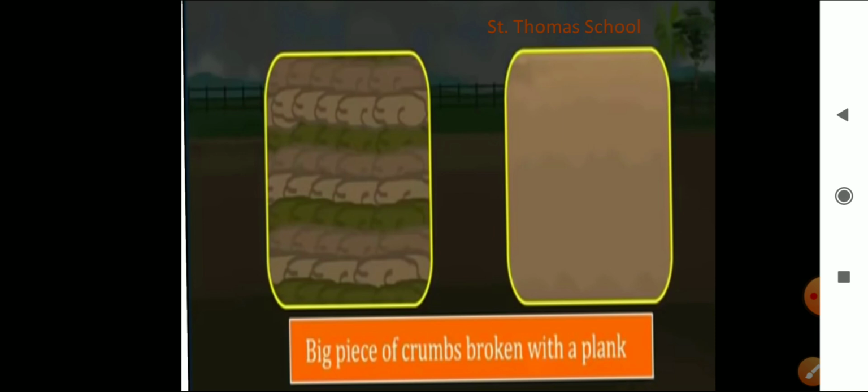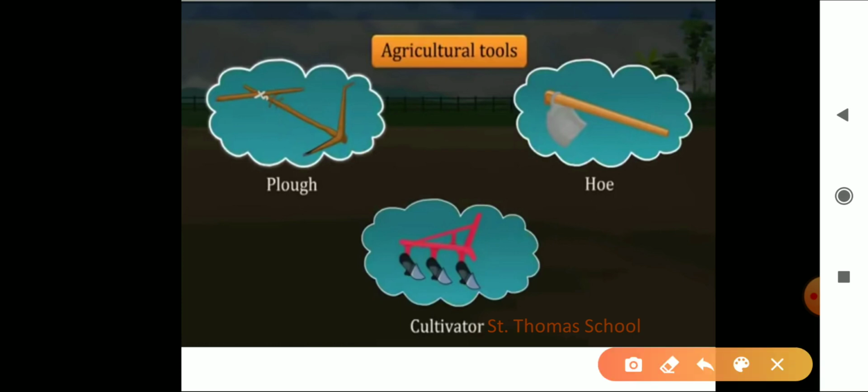Sometimes manure is added to the soil before tilling. This helps in proper mixing of manure with the soil. The soil is moistened before sowing. Before sowing the seeds, it is necessary to break soil clumps to get better yield. This is done with the help of various tools. The main tools used for this purpose are the plough, hoe, and cultivator. We will see one by one.